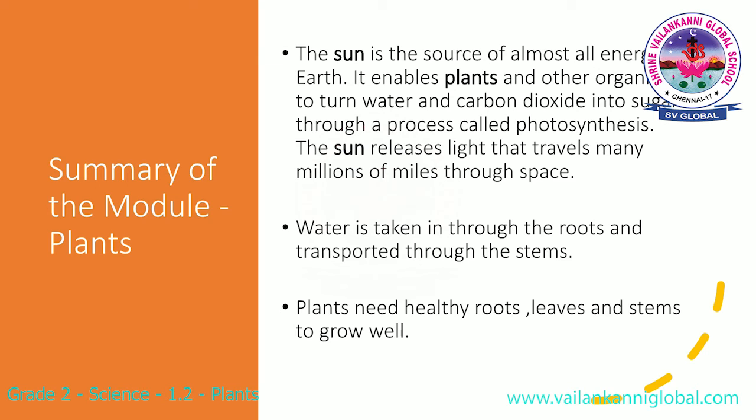The sun is the main source of almost all the energy on the earth. It enables plants and other organisms to turn water and carbon dioxide into sugar through a process called photosynthesis. The sun releases light that travels many millions of miles through space. Water is taken in through the roots and transported through the stems. Plants need healthy roots, leaves and stems to grow well.